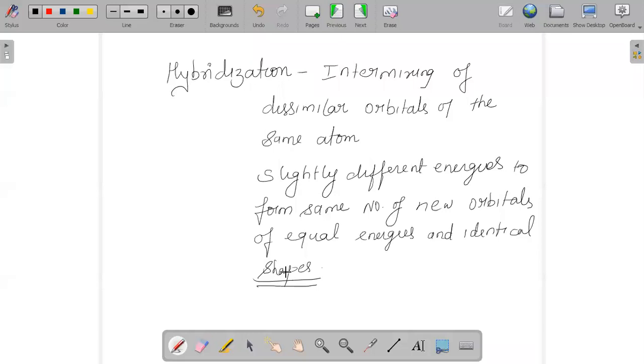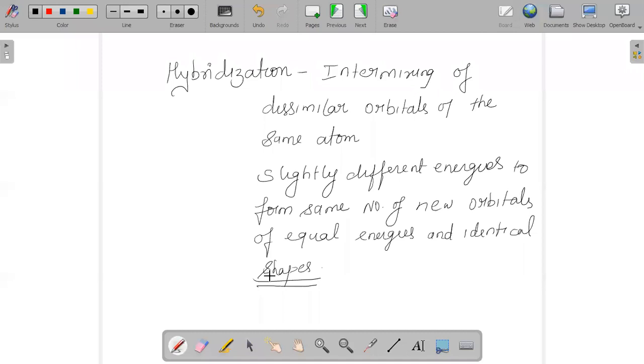So what are the important characteristics of hybridization? Only orbitals of similar energy belonging to the same atom will have the capacity to undergo hybridization.